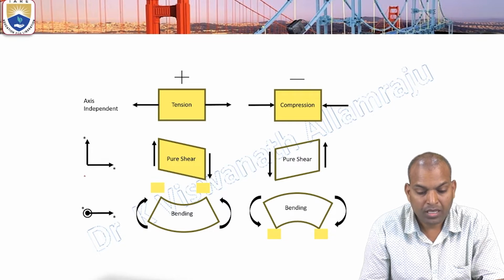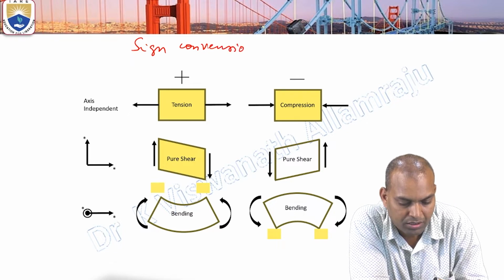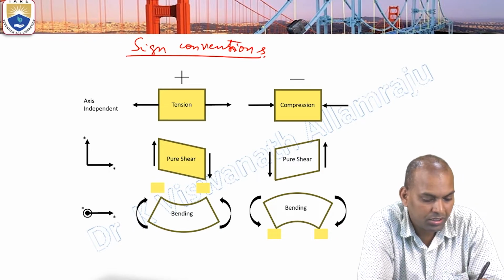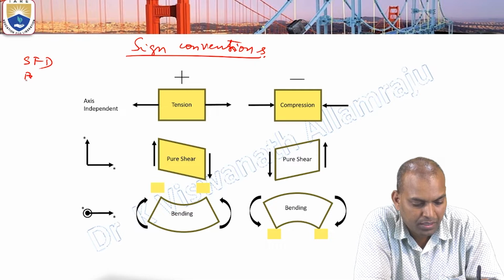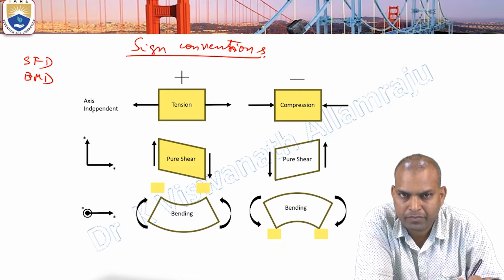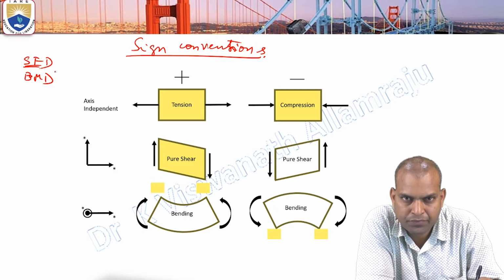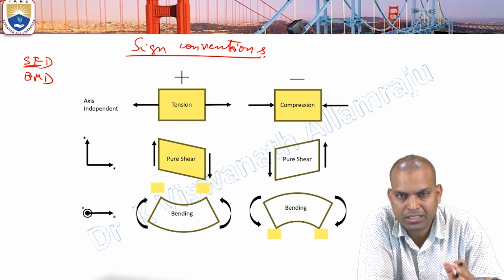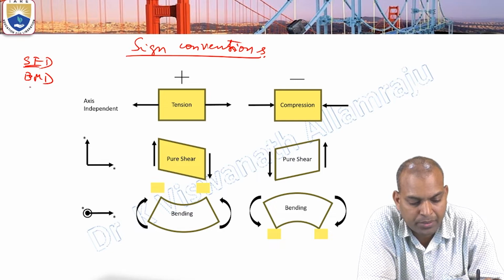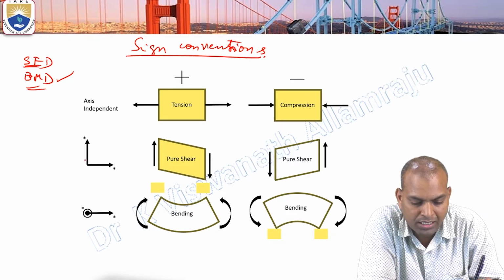Now, coming to the sign conventions. The sign conventions are very important in order to draw the SFD and BMD, that is, the shear force diagram and bending moment diagram. Then only can we observe the variation of the shear force from the left hand side of the beam to the right hand side, or from right to left. Similarly, the variation of the bending moment can also be observed in the bending moment diagram by using these sign conventions.